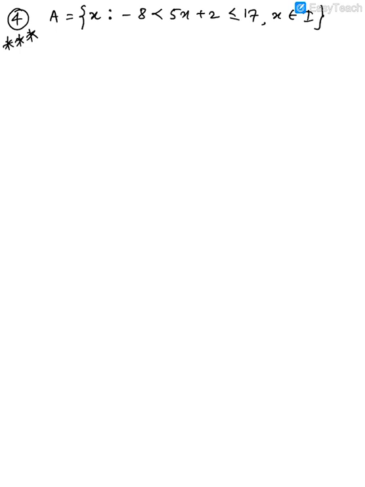This one is quite simple to solve. You may pause the video and try it yourself. So minus 8 is less than 5x plus 2. Minus 8 minus 2 is less than 5x. Minus 10 is less than 5x. So x is more than minus 2.